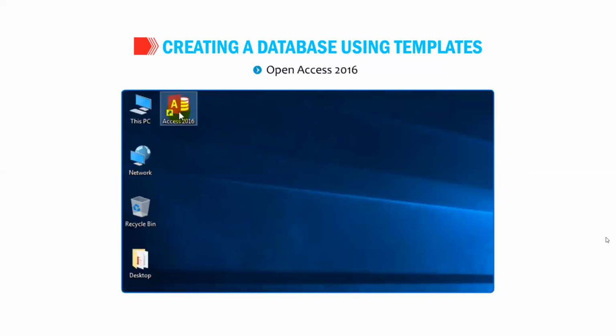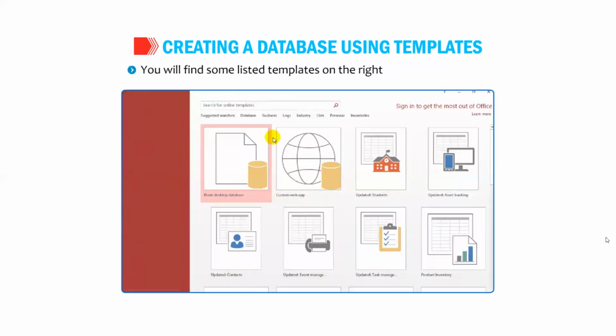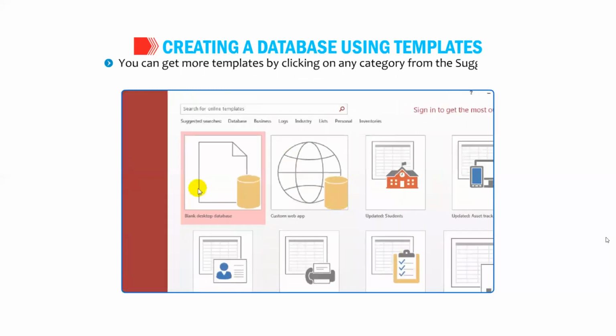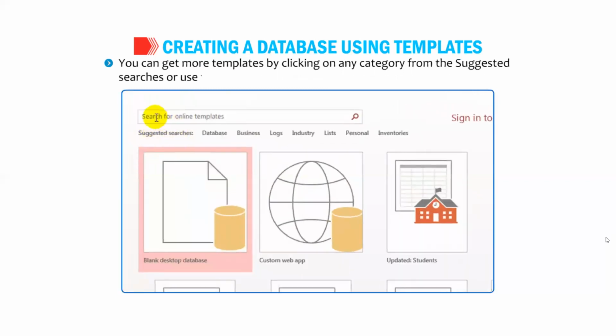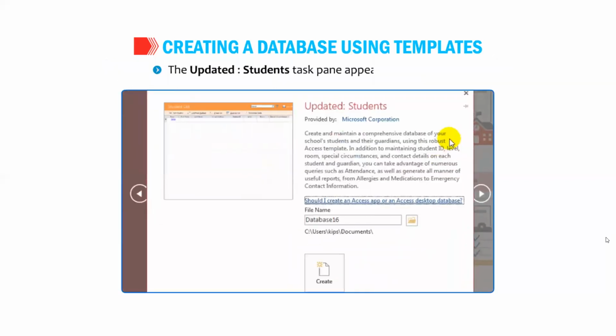Open Access 2016. You will find some listed templates on the right side of the window. Select the template from the displayed list. Here we have selected the Updated Students template. You can get more templates by clicking on any category from the suggested searches or use the search bar to look for the online templates. The Updated Students task pane appears on the screen.